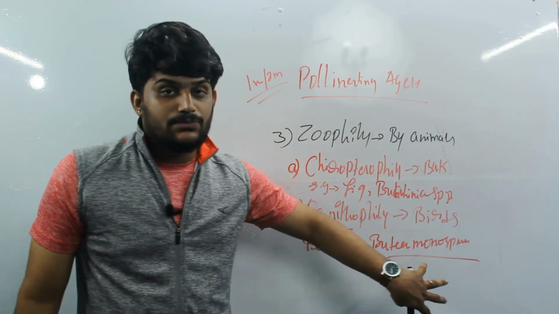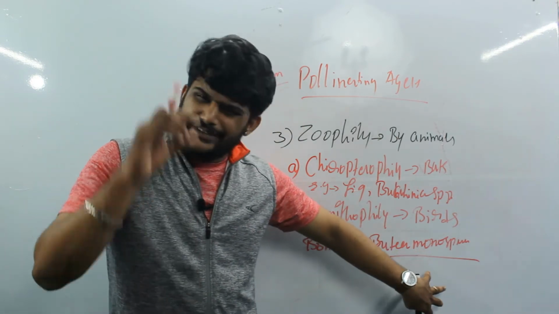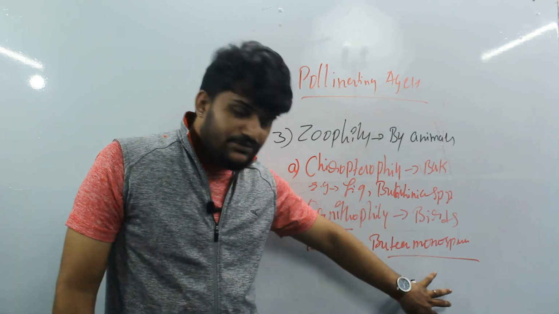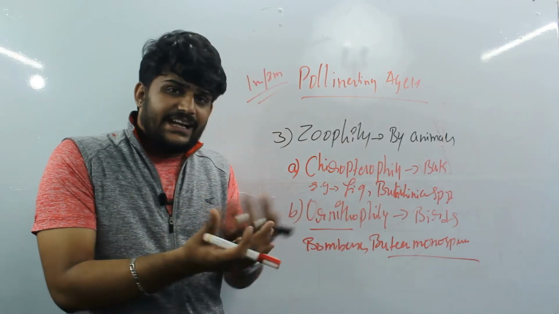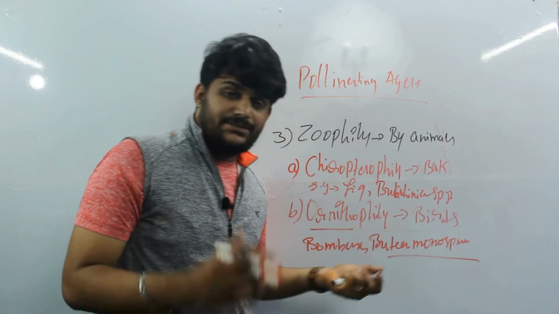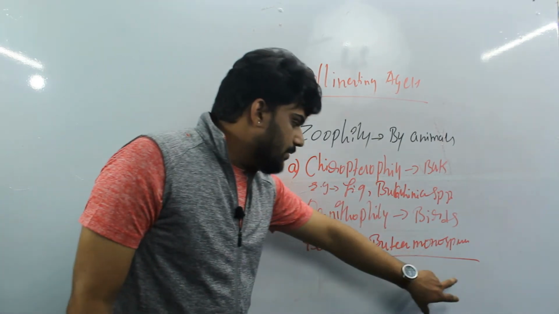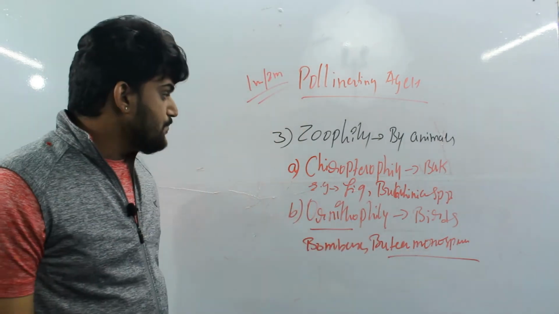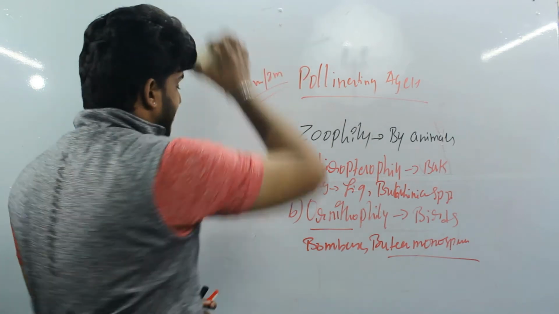They are very small birds with such low weight that they can hang on to the flower itself. That's why Butea monosperma is majorly pollinated by them. Okay, and moving on to the next one.